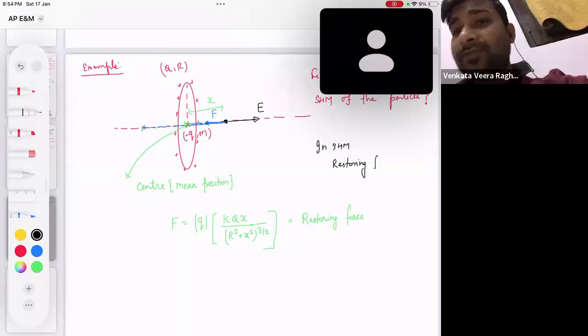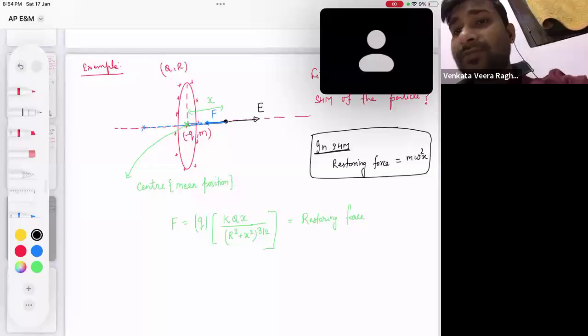The restoring force acting on a particle is equal to m omega squared x. In any kind of SHM, the restoring force acting on a particle is always going to be the mass of the particle times omega squared times x. Omega is called angular frequency, and x is the displacement of the particle from the mean position. So the particle was displaced by how much? x distance from the mean position.